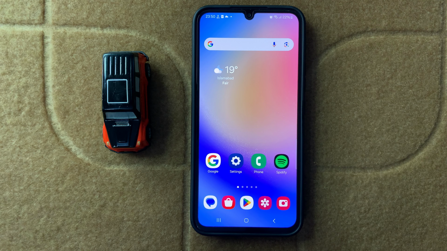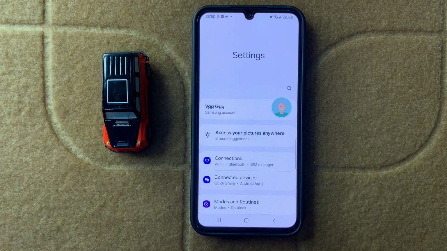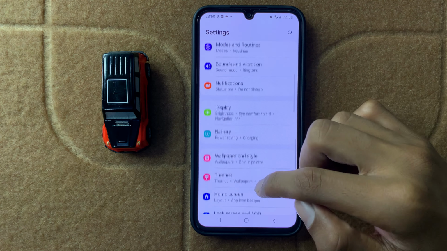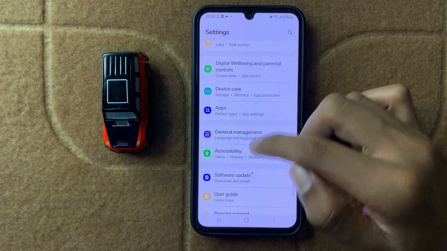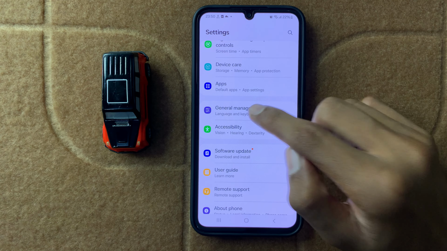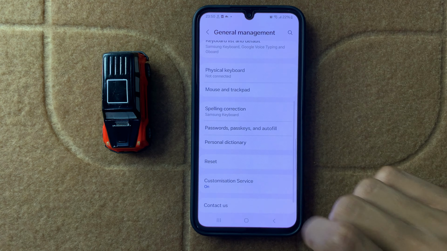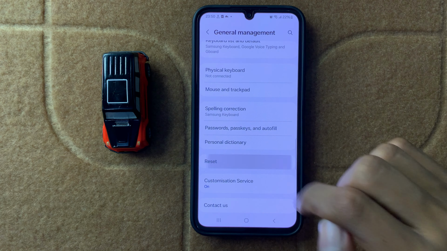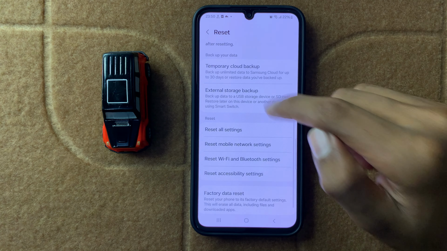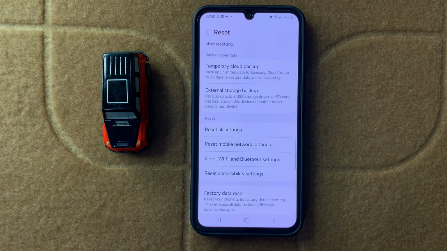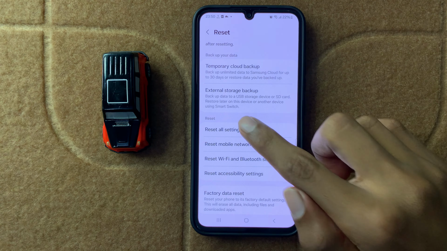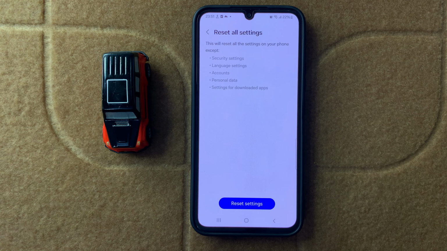If it doesn't fix your problem, then open settings and scroll down and click on general management. After clicking on general management, then scroll down and open reset, and then scroll down, and here you can see the option reset all settings. Now click on reset all settings, and here you can reset all your settings. After resetting all the settings, your problem will be fixed.